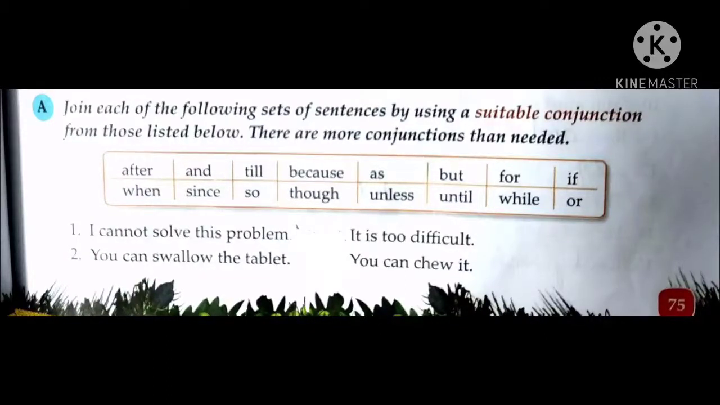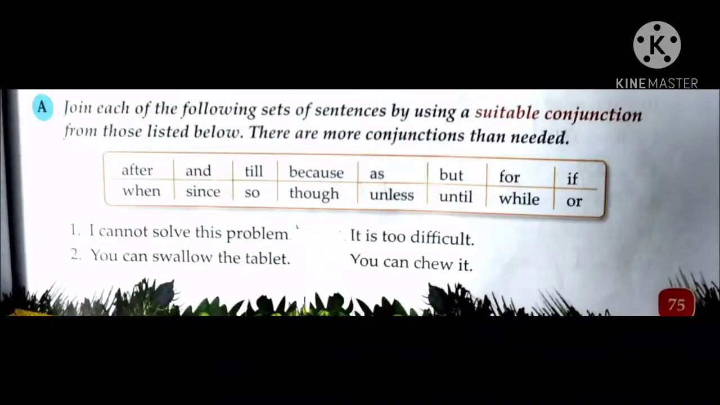So students, there are various sentences given in this question and some conjunctions are given in the box, and we have to write suitable conjunctions for the following sentences. So let's start with the first sentence. First sentence is: I cannot solve this problem.